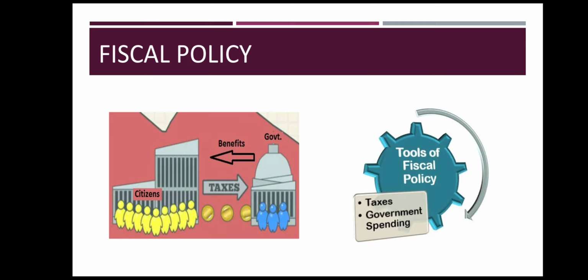When this tax is collected, the government will not utilize it for its own benefit, but will come up with welfare schemes such as providing free education, midday meals, health facilities, and developing the infrastructure of the country.